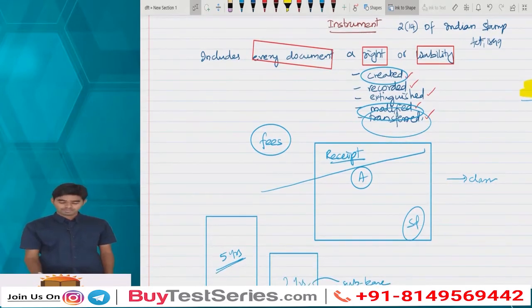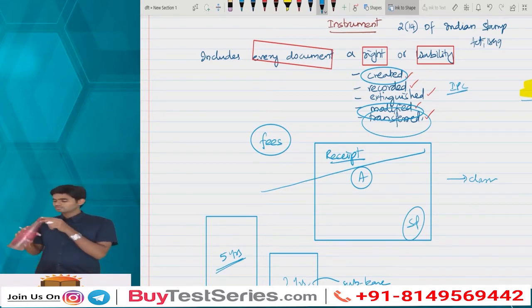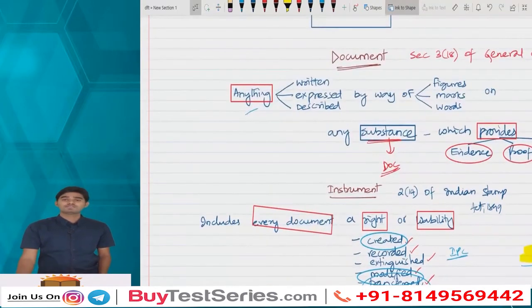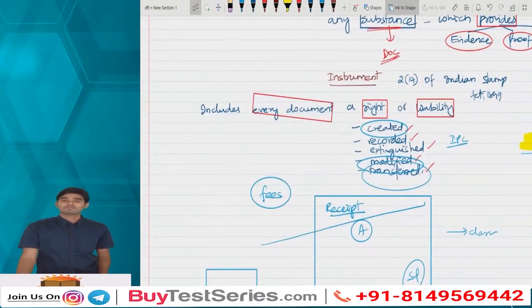Now tell me, IPC or CrPC, CPC, is it an instrument or a document for you? Think and say. First of all, is it a document? Yes, it is giving you some information or evidence. Yes, that is a document. Is it an instrument? Creating a right or liability?